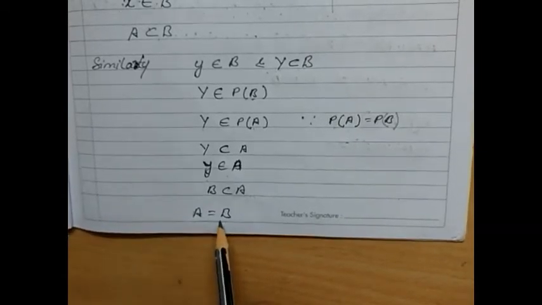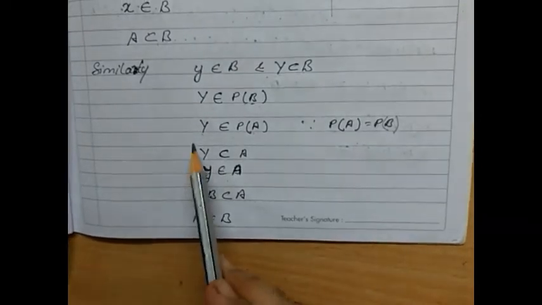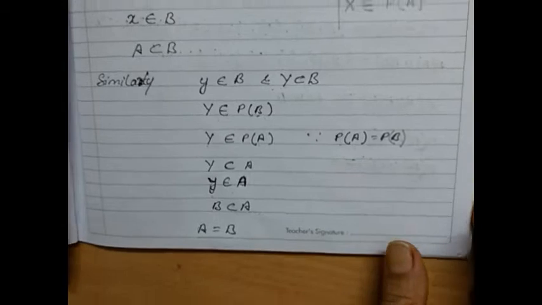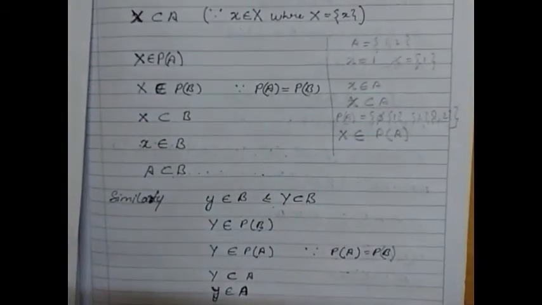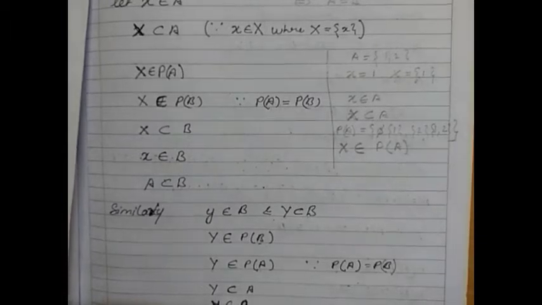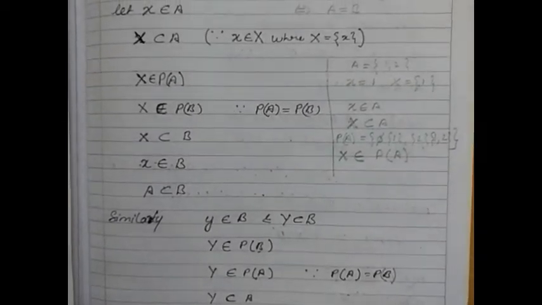One thing you need to keep in mind: when we are using x and y as elements, we are considering certain things. We need to imagine that the elements are present in the set.